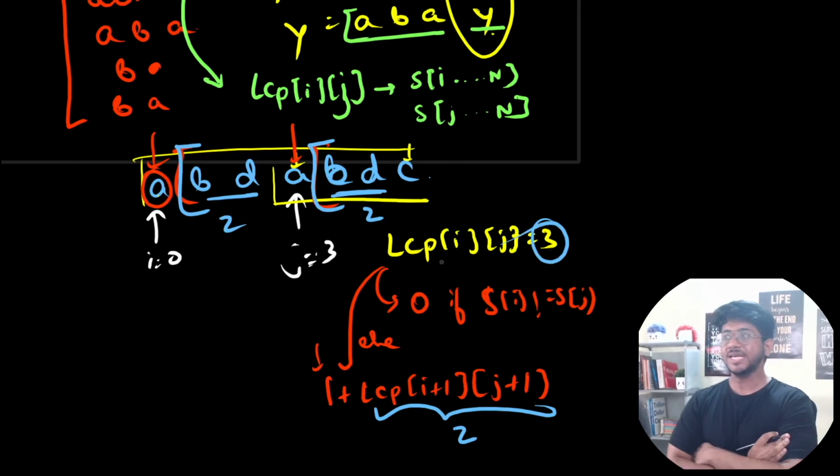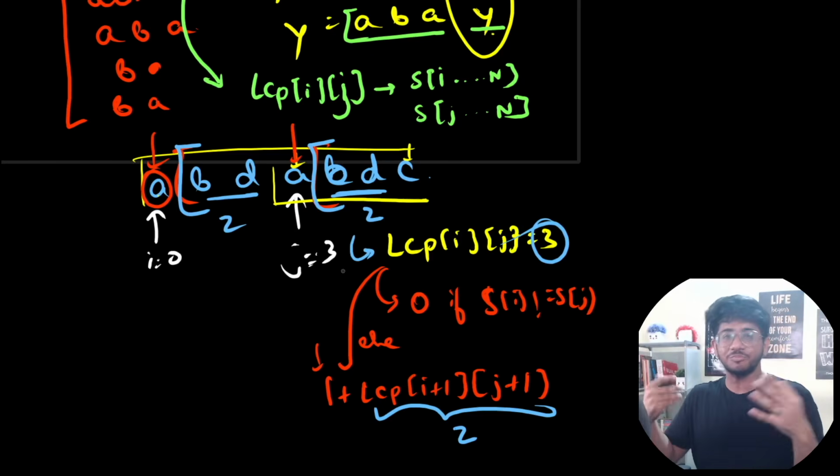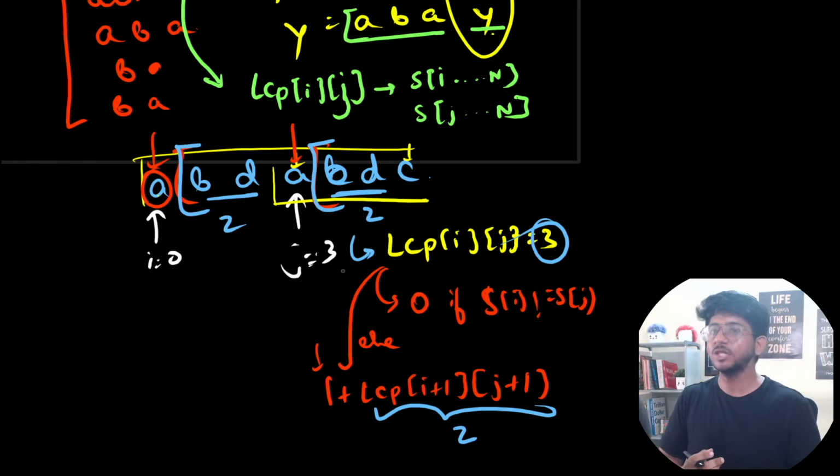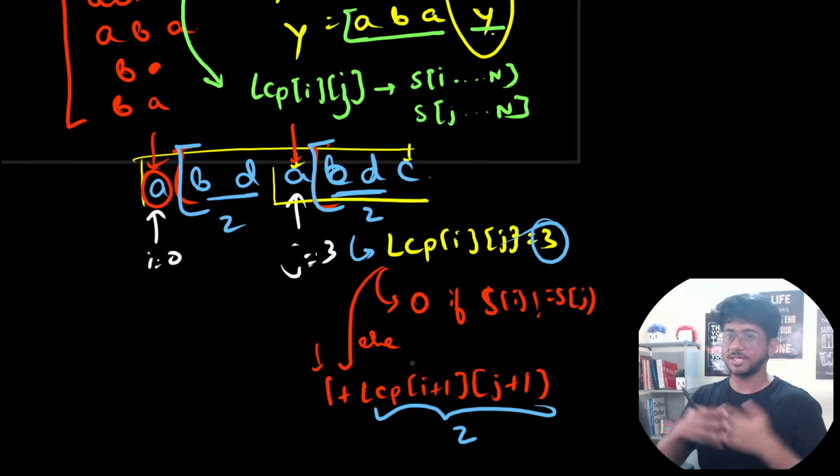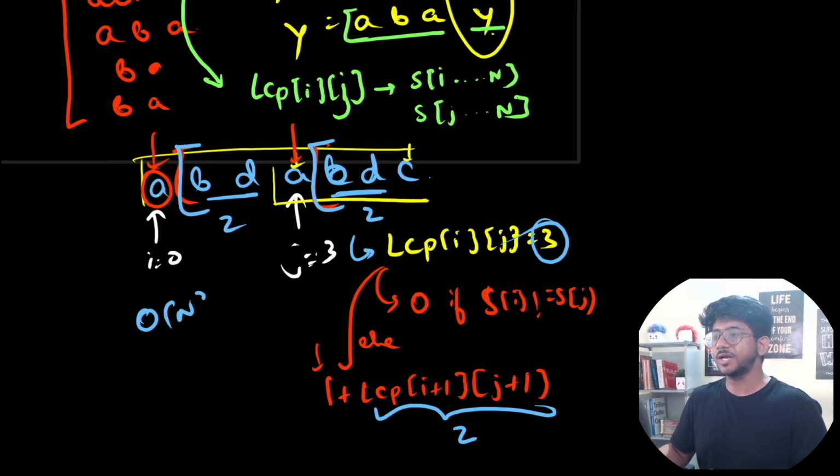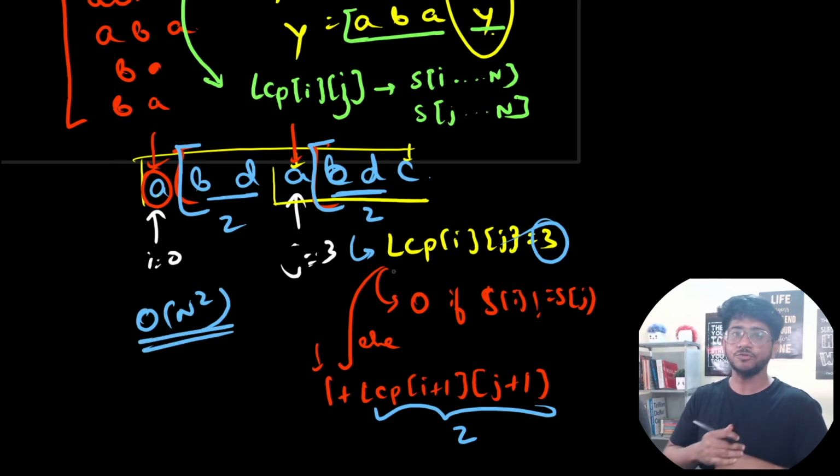So in O of n square you can find out, this is again like a DP in itself, but in O of n square you can find out the longest common prefix of every two indices that you need, because every I comma J depends upon I plus 1 comma J plus 1. That's how it works, very simply. So this is an O of n square computation to calculate the LCP of two different indices.